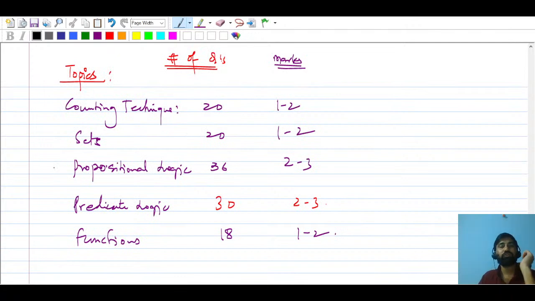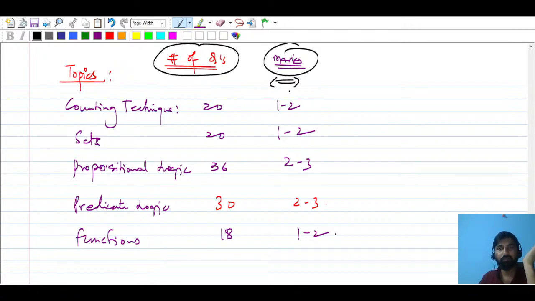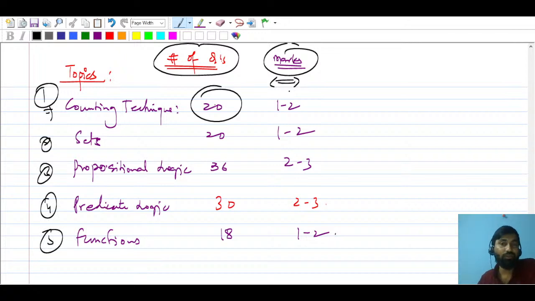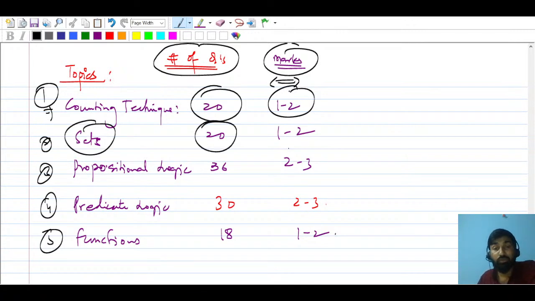So now it is time to talk about what the topics are, how many questions have previously been asked, and what the marks are. You can see here the counting techniques, that was the first topic, and then the second topic, third topic, fourth topic. From the counting techniques, 20 questions have already been asked, and 1 to 2 marks always. So from the counting techniques, 20 questions have been asked, and you can expect 1 to 2 mark questions.